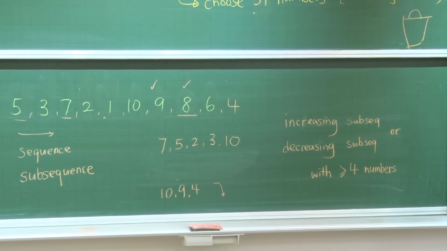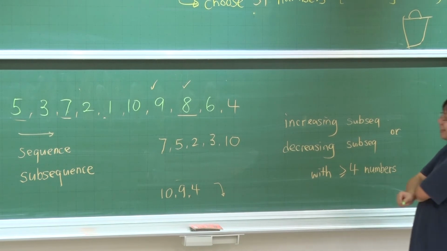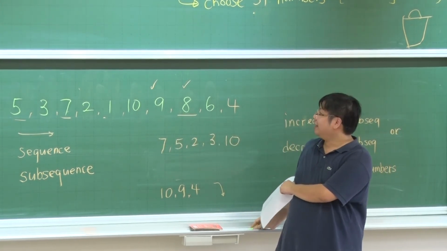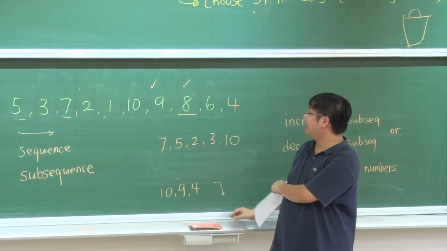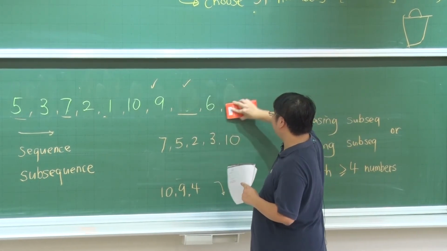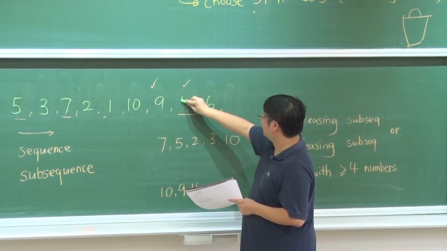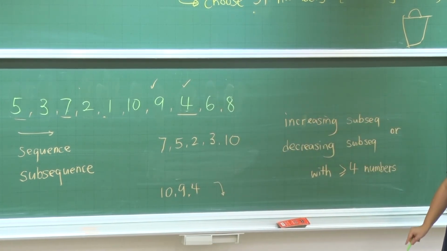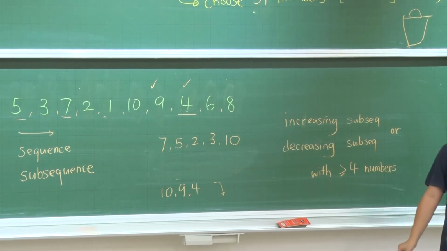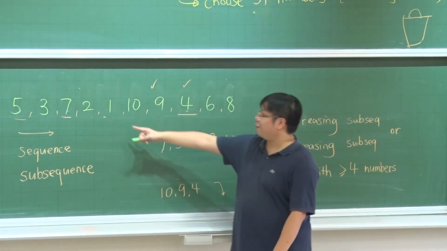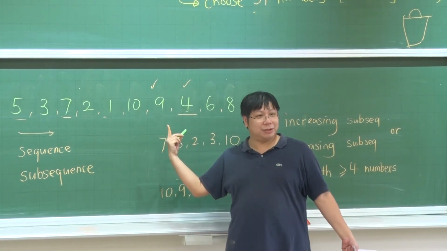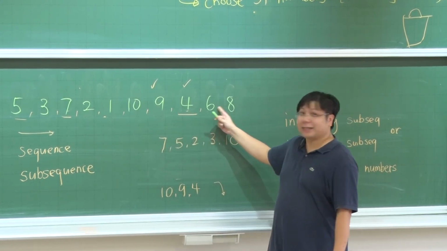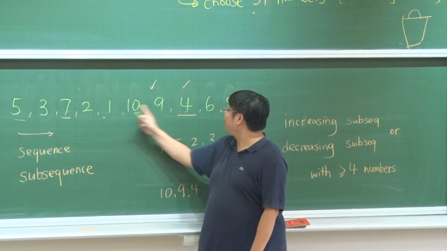But now we have decreasing. That's a very long decreasing. 10, 9, 8, 6, 4, right? Okay. Yeah, let's change 4 and 8. And then what will happen? Yeah, it's still useless. There's no decreasing, it seems like, but there's now an increasing. So you have 1, 4, 6, 8. Or you have 2, 4, 6, 8.